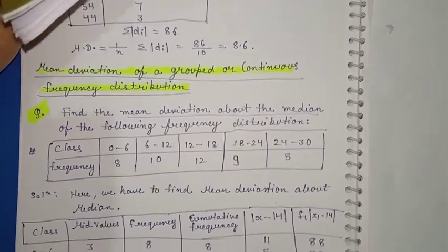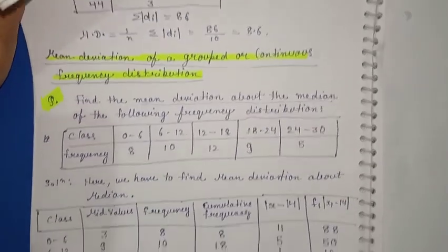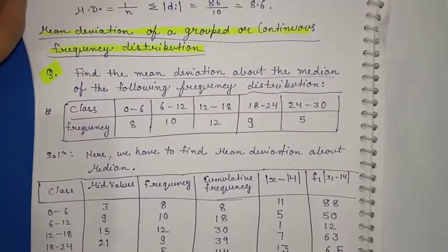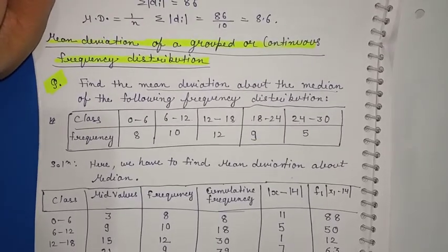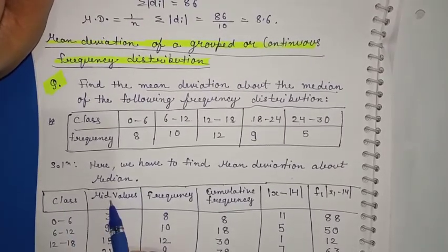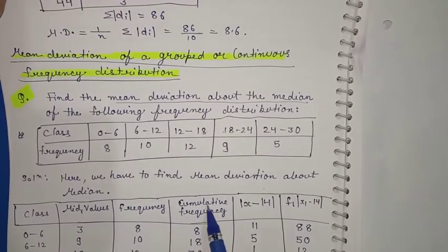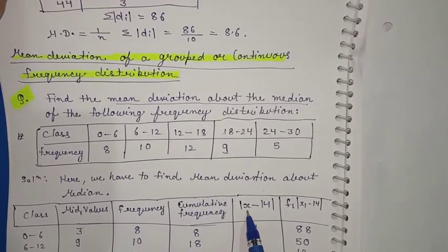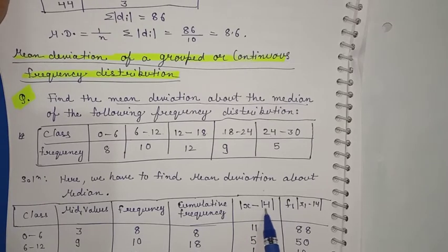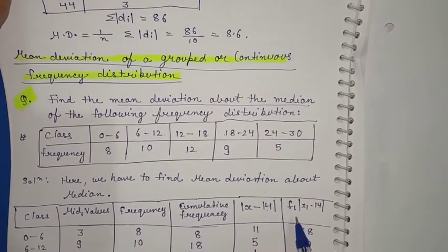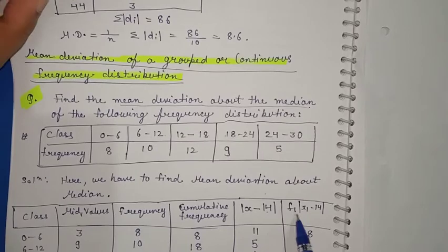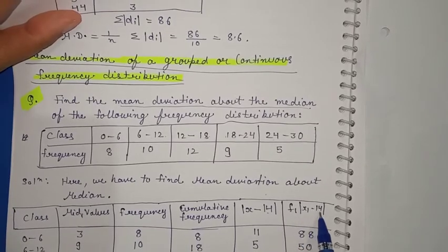Similarly, first we will make columns: class, mid value, frequency, cumulative frequency, mod x minus 14, and f i mod xi minus 14.